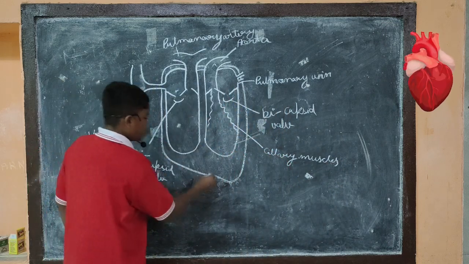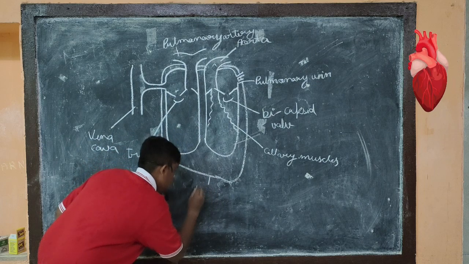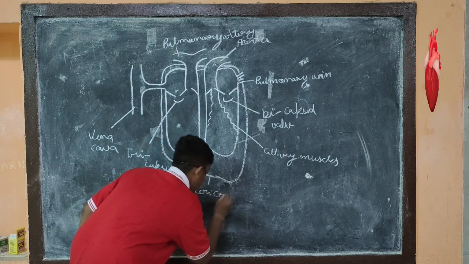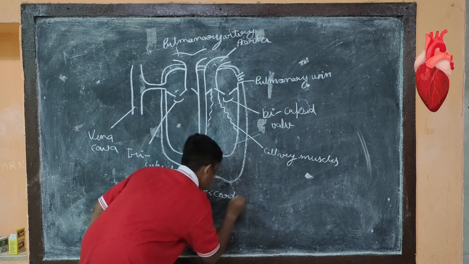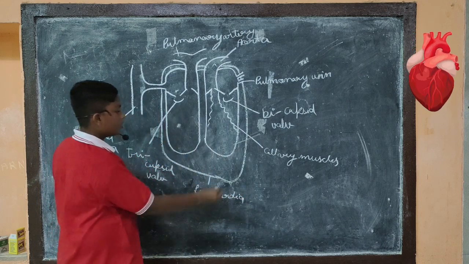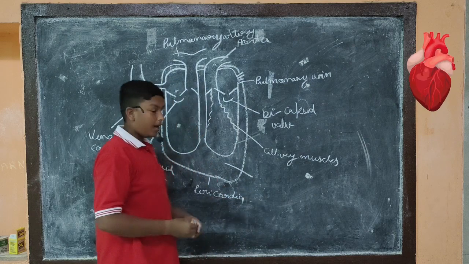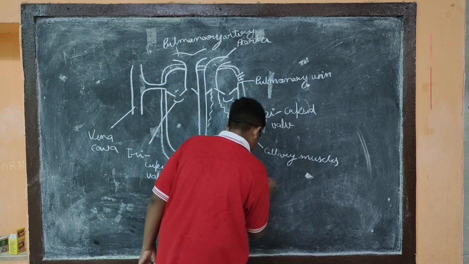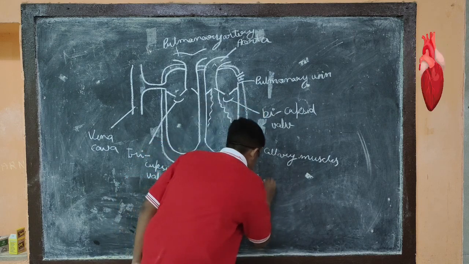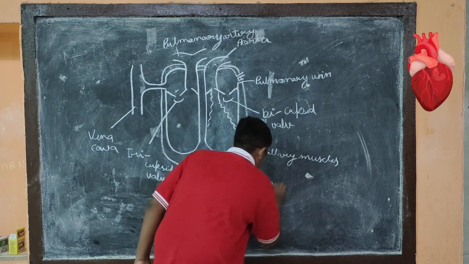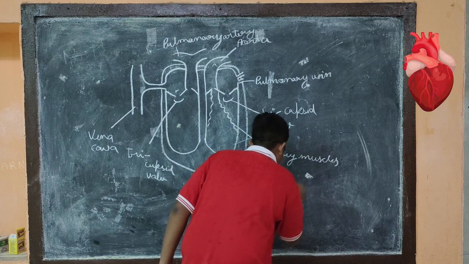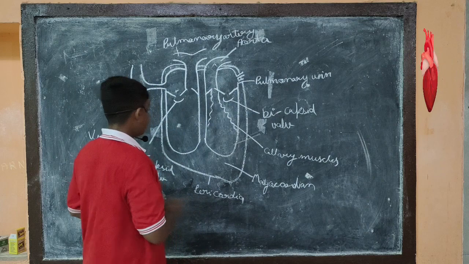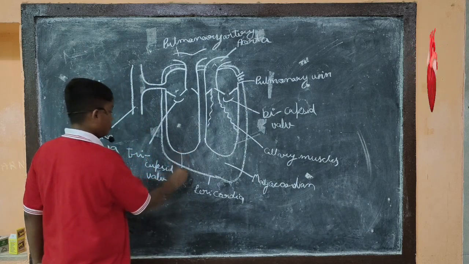This is the outermost tough part known as the pericardium. This is the inner muscular part known as the myocardium. This is the innermost soft part of the heart known as the endocardium.